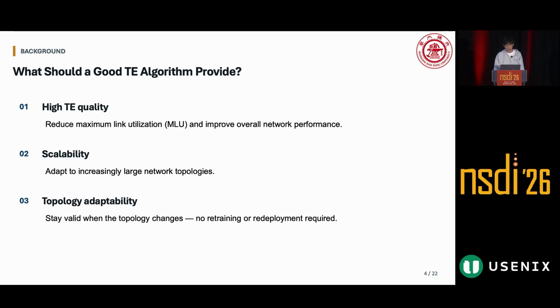So what makes a good TE algorithm? We believe it should satisfy at least 3 requirements at the same time. First, high quality. The split ratio it produces should reduce MLU as much as possible. Second, scalability. The number of nodes and links in modern WANs and data centers is growing rapidly, so the algorithm must be able to keep up. Third, topology adaptiveness. Once the topology changes, for example, when a link fails, a new link is added, or an OCS is reconfigured, the algorithm should remain usable without retraining or redeployment.